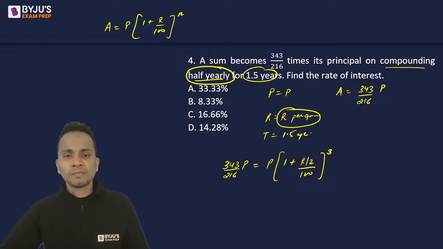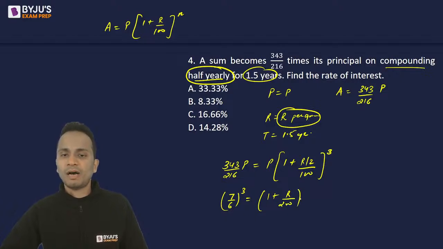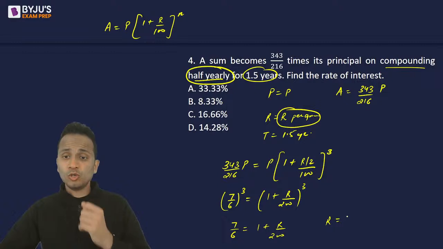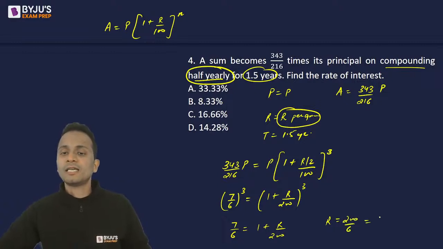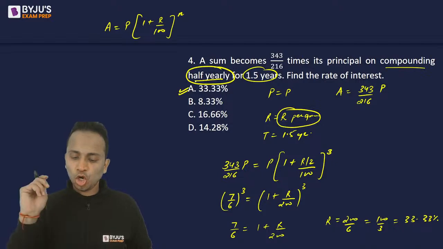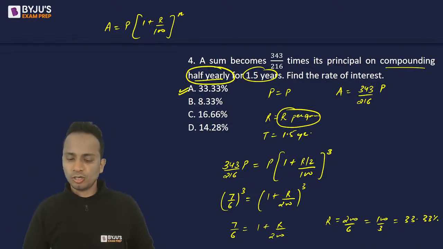P will get cancelled. 343 upon 216 is 7 upon 6 whole cube, which will be 1 plus R upon 200 to the power 3. Now cubic powers will get cancelled. So 7 upon 6 will be 1 plus R upon 200. And the value of R that you will get will be 200 upon 6, that is 100 upon 3, that is 33.33 percent. So option A is the correct answer of this question.